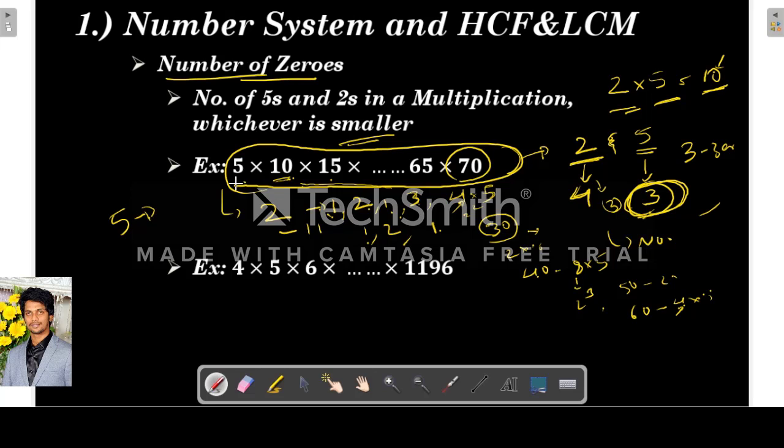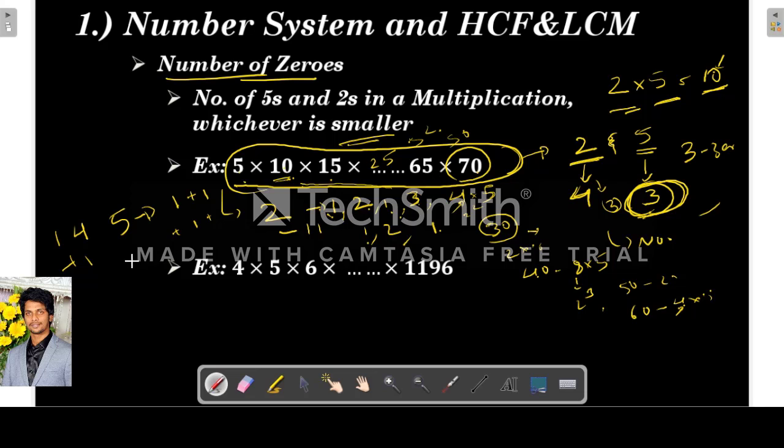So what will be the number of 5's? 5 in 5 is 1. Next, 1 plus 2 into 5, again 1 plus, next 3 into 5, 1 plus. So we can see that 14 into 5. So there will be 14 5's, but in between, if you see, 25 will be there. So 25 is 5 square, right? So plus 1 more 5.